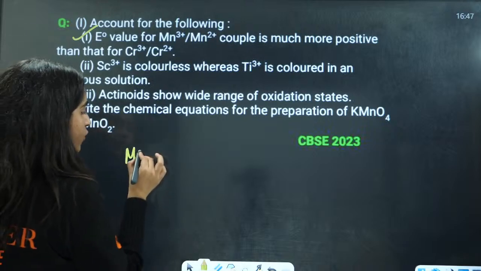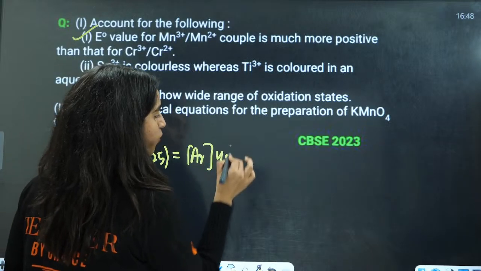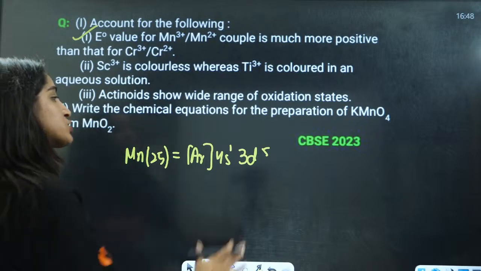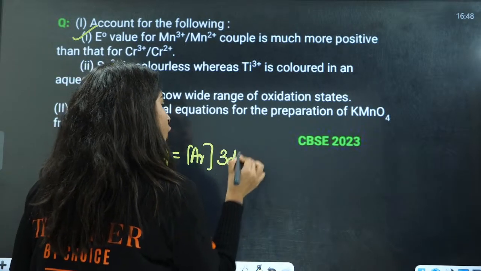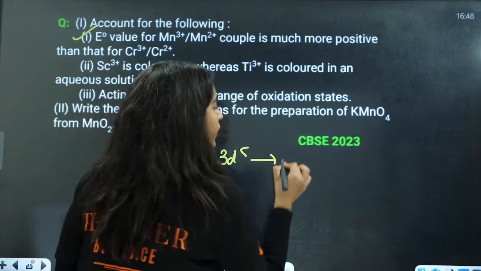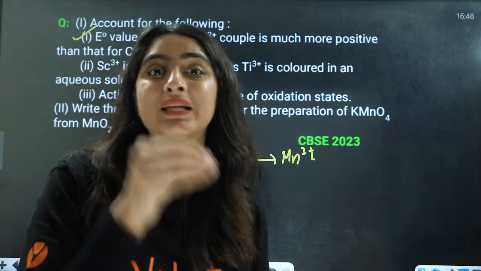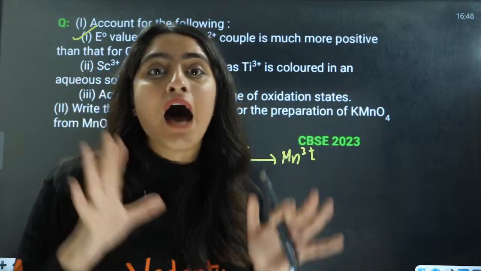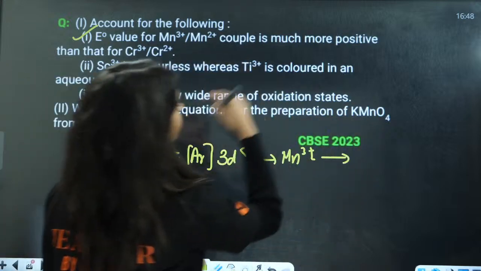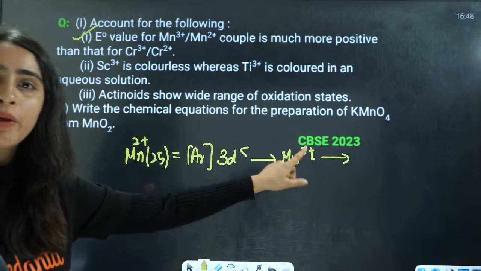If we talk about Mn, Mn is 25, that is argon 4s2 3d5. To convert Mn2 positive into Mn3 positive, it is very difficult to take the electron from the 3d5 configuration, that is a half-filled stable configuration, right? That is the reason the E naught value of this is much more positive. The value is going to be very high.